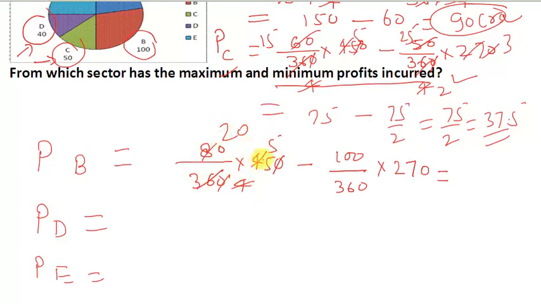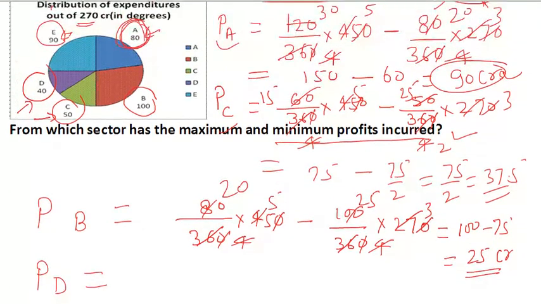This is 100, and 100 minus 75 will be 25 crores. So the profit of B will be 25 crores. Similarly, the profit of D can be calculated.